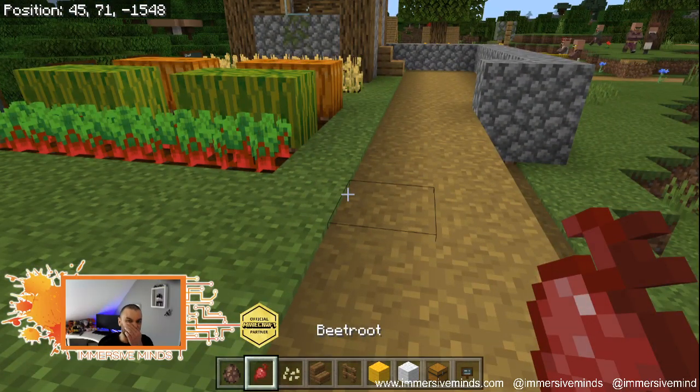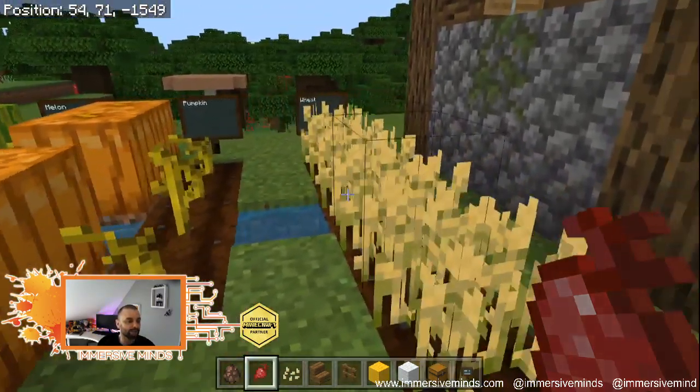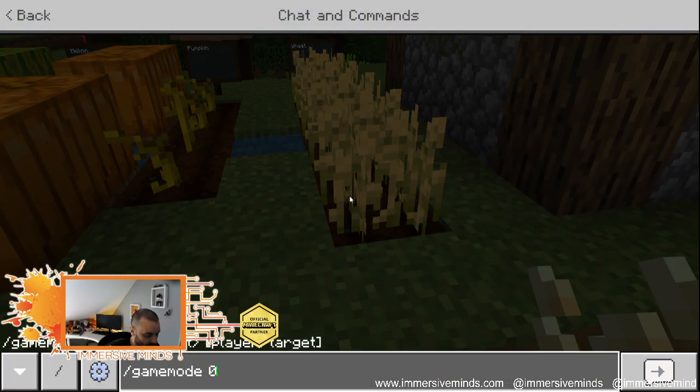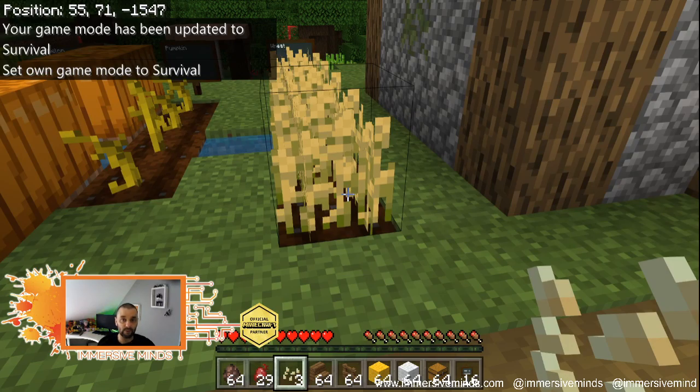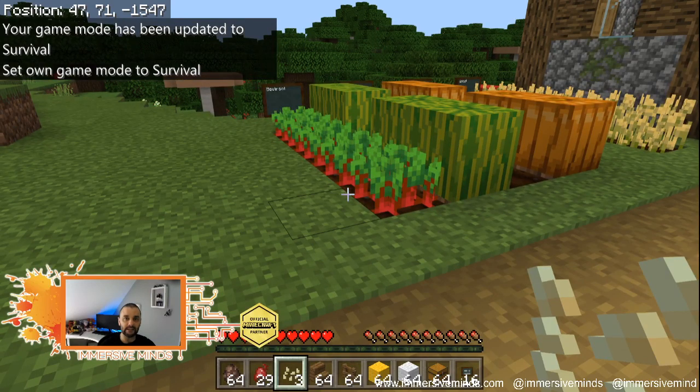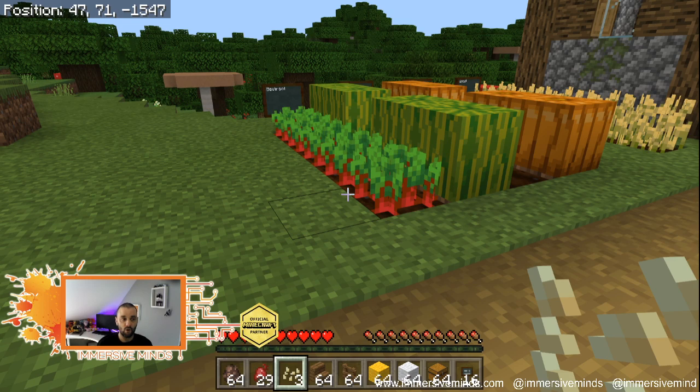So we know that every day, if we're to follow nutrition rules, we need to have our 5 a day. So that's a beetroot, a melon, a pumpkin, some bread, because eventually we can craft some bread with the wheat. And we haven't done wheat yet, actually, so let me do that. Let me do game mode 0. And what we had to do mathematically was work out how much land we need to feed a village of 10 or 30 or a school, maybe your local school.